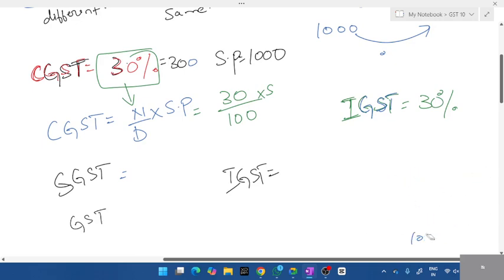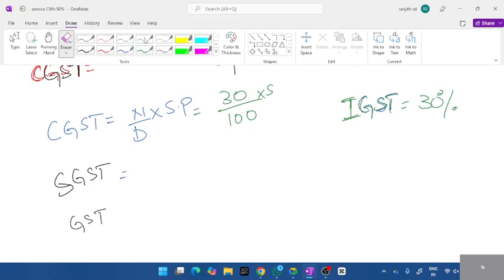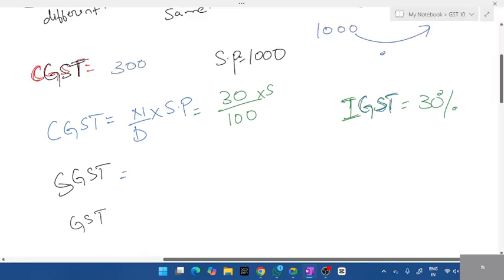Now same question. Imagine they didn't give you the GST rate, the percentage. They didn't give the percentage. Instead of that, they have given the amount. Use the same formula. How do you calculate? Okay, let me write CGST is equal to numerator by denominator into selling price.